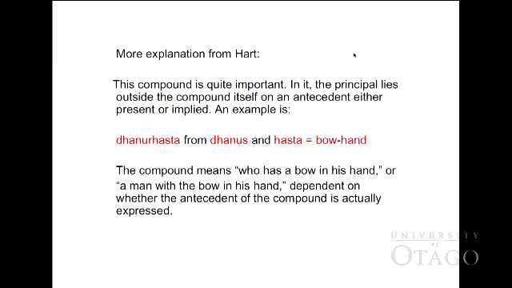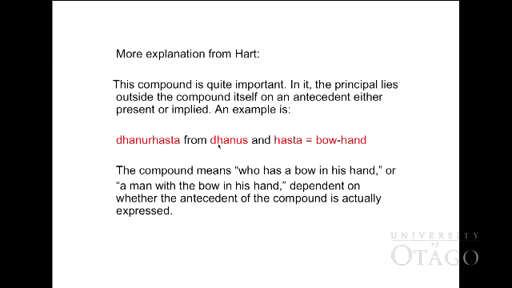Let's see more explanation from Hart, from the Rapid Sanskrit method. Talking about Bahuvrihi, this compound is quite important. In it, the principal lies outside the compound itself, on an antecedent, either present or implied. So an example is Dhanurhasta.